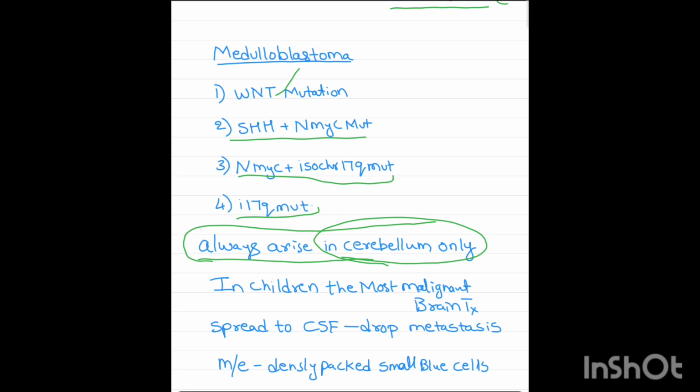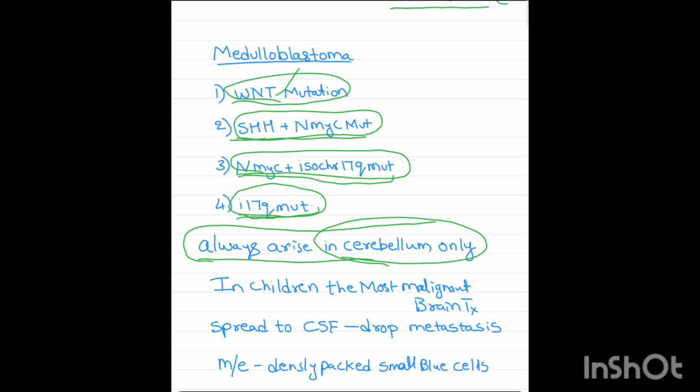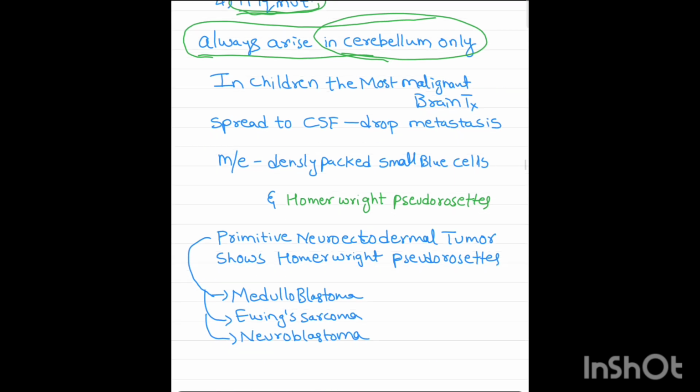Okay, let's revise the genetics one more time in reverse. Type 4: isochromosome 17q. Type 3: isochromosome 17q and NMYC. Type 2: NMYC and SHH. Type 1: only WNT mutation. Hope I am clear.